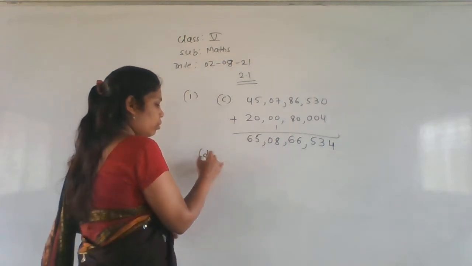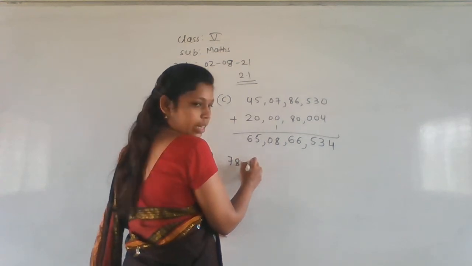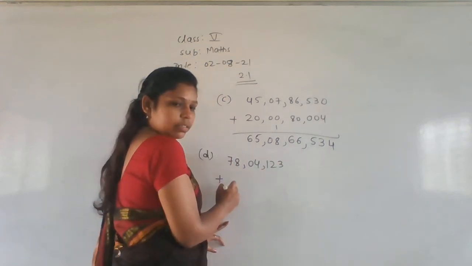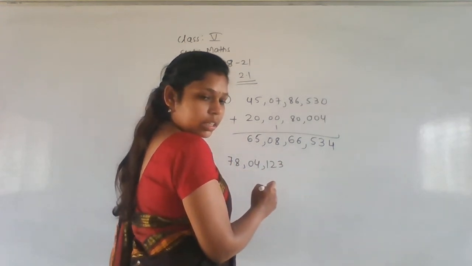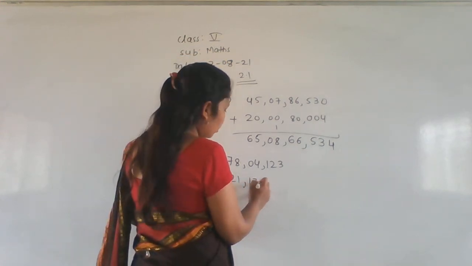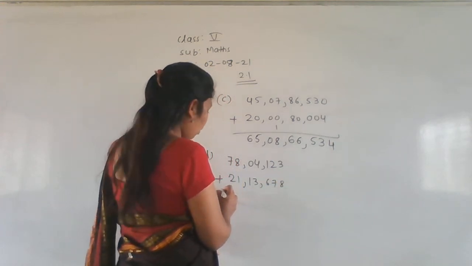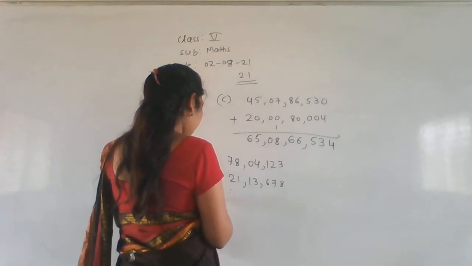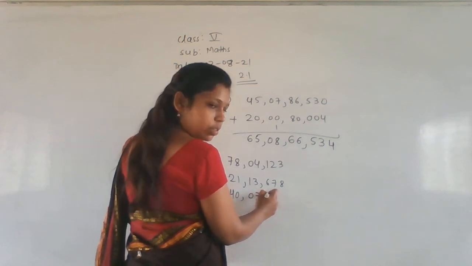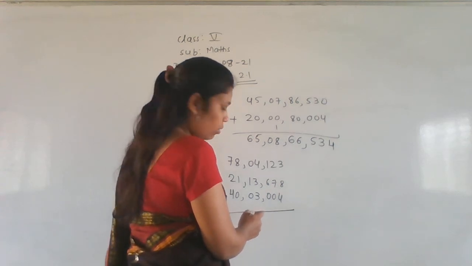Next D. What is the D question here? That is 78 crore. Sorry, 78 lakh 4,123 plus 3 numbers they given right here. So 21 lakh 13,678. Next number is here 1 crore they given. 1 crore 40 lakh 3,004. So 5 or 4? Yes, 5.